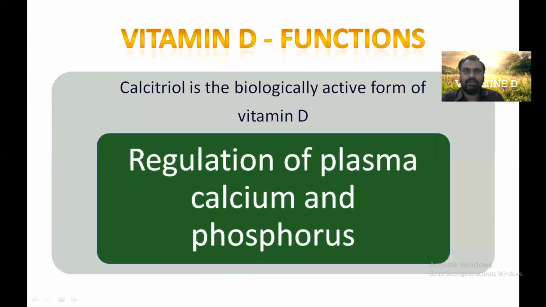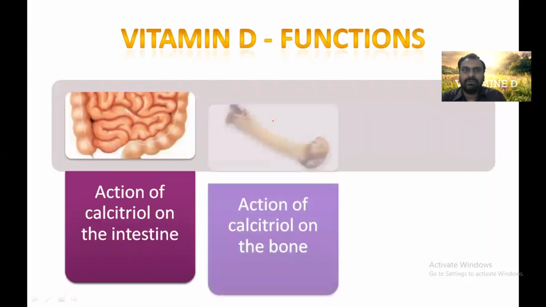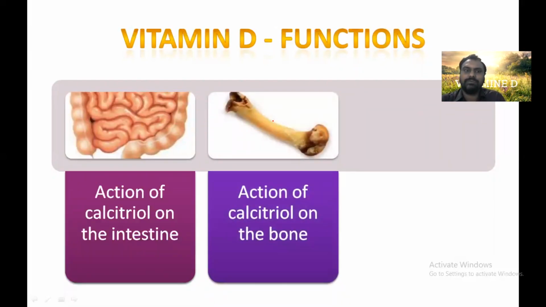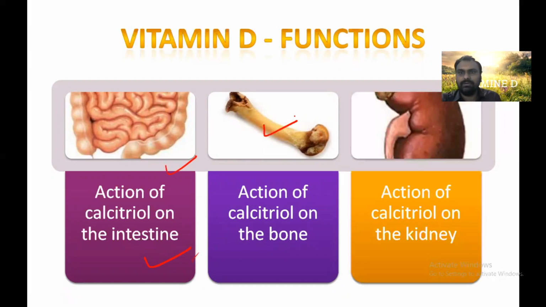Once the active form is formed, calcitriol is the biologically active form of vitamin D. It will regulate calcium and phosphorus levels, very important minerals which have a very important role in the bone. So like vitamin A has a role in vision, vitamin D has a role in the bone by increasing the absorption of calcium. It acts at the level of the intestine, at the level of bone, and at the level of kidney.